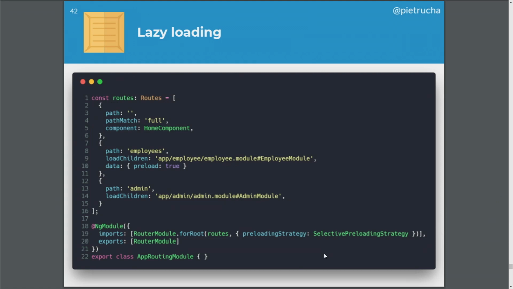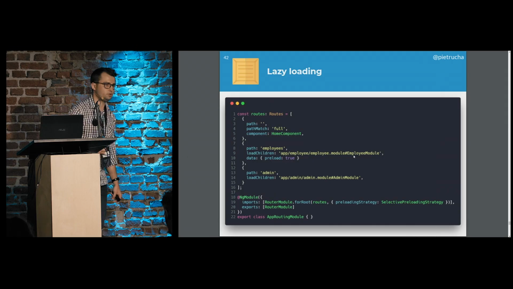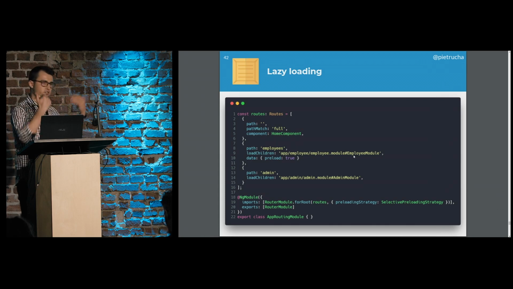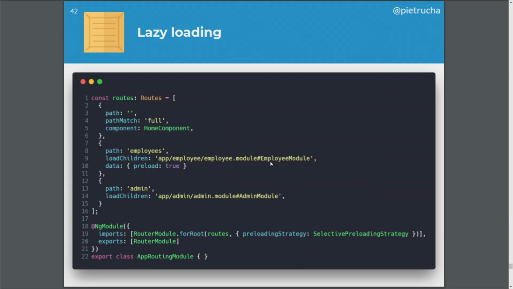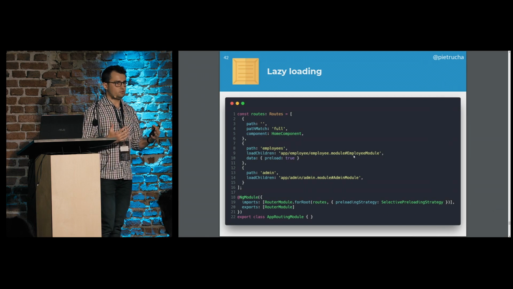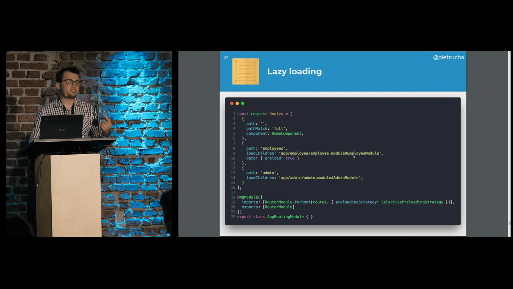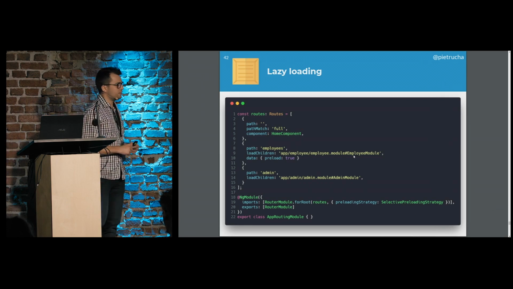The only thing we need to do is to use the loadChildren property that would point to the particular module that we want to physically download from the server in the lazy manner, not upfront, because the bigger the package or the bigger the bundle is, the longer it takes to initially run the application, because on the wire it would take longer to take this data, especially in low-end devices like mobile phones.